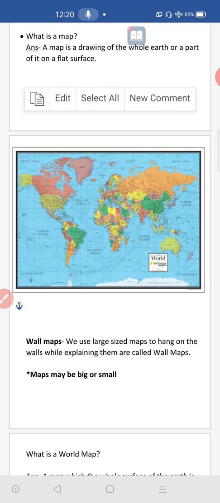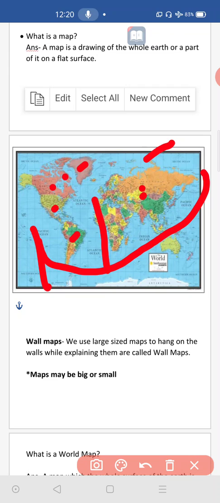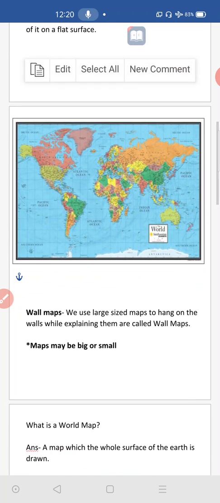And one example I gave you. This map is given as an example for you. Look at this properly. Water bodies are given in blue color. These are all water bodies, sky blue color, and these are all land areas, land masses. Here the whole earth, the complete earth, is drawn on this map. It is called a world map.